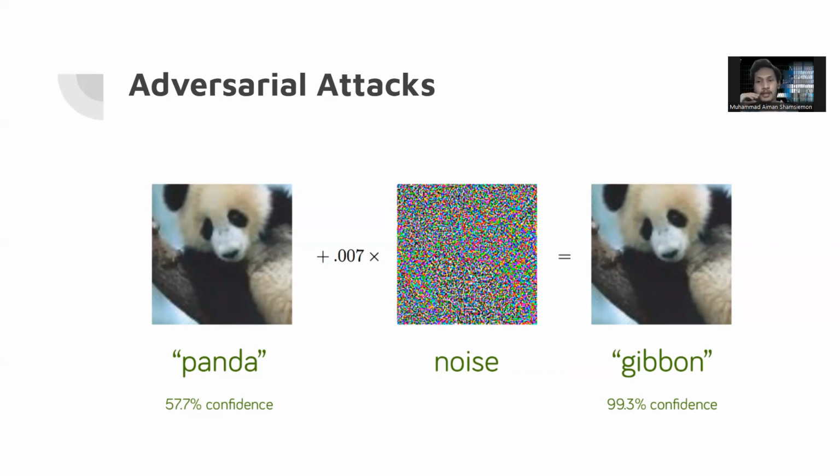The changes are usually not enough to be detected by a human, but they radically affect the image such that an AI would detect the photo as something else. In this instance, it detects the panda as a gibbon with a very high confidence. Do note that the AI initially detects the panda with 57.7% confidence. That is something to keep in mind.